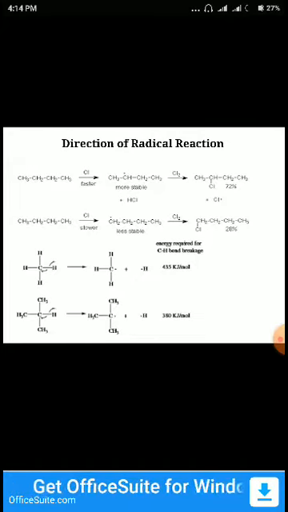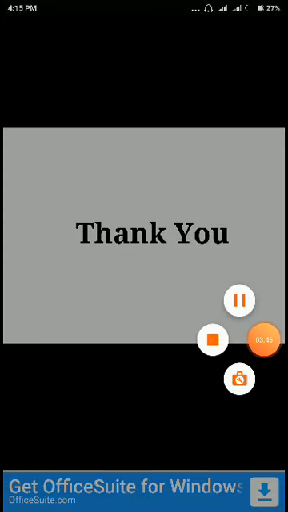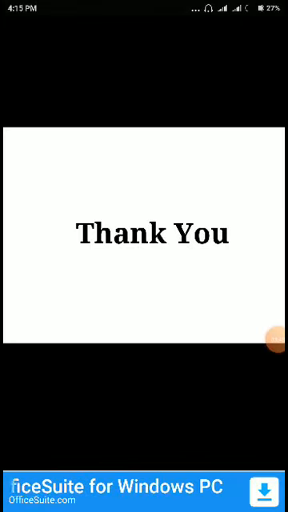In the second example, if the hydrogen is eliminated, it gives the CH3 radical, which is the primary one. In the second case, it gives the 3-degree or tertiary radical. As we know, the tertiary radical is stable, that's why the last substrate is more stable than the first one. So this is the end of this topic. There are many reactions that occur in this radical mechanism, and I gave you some examples for this. Thank you very much.